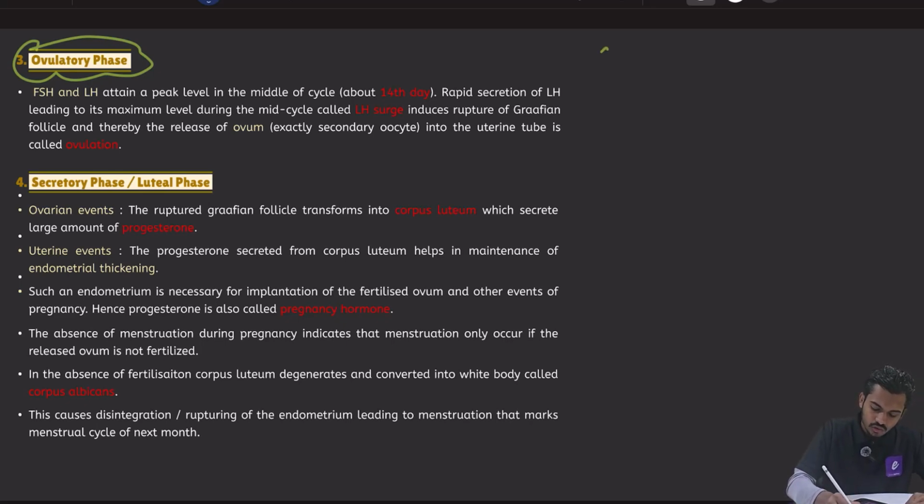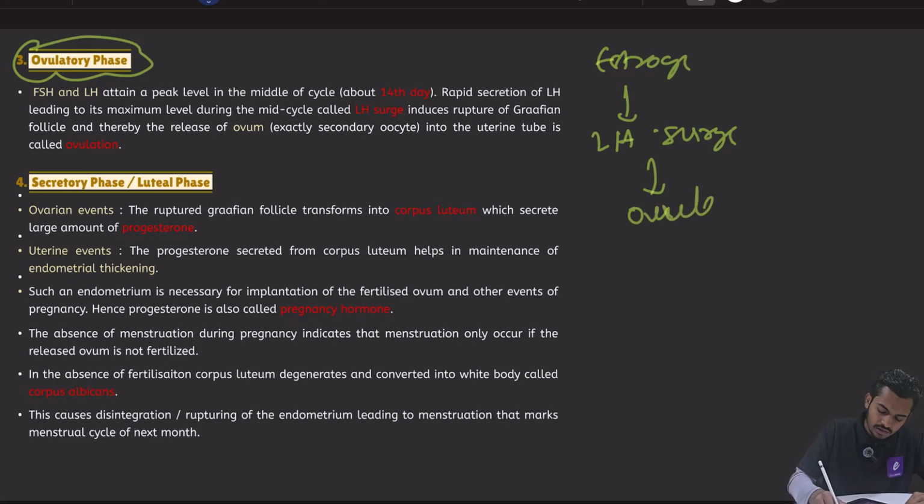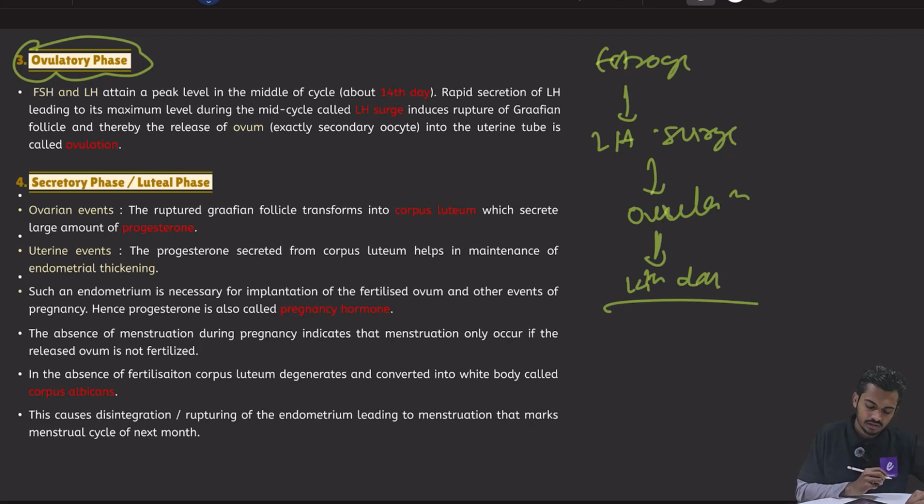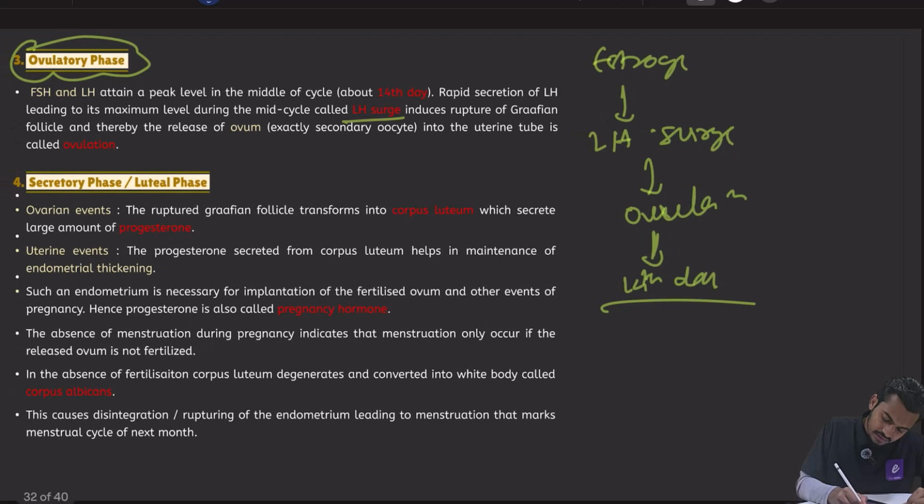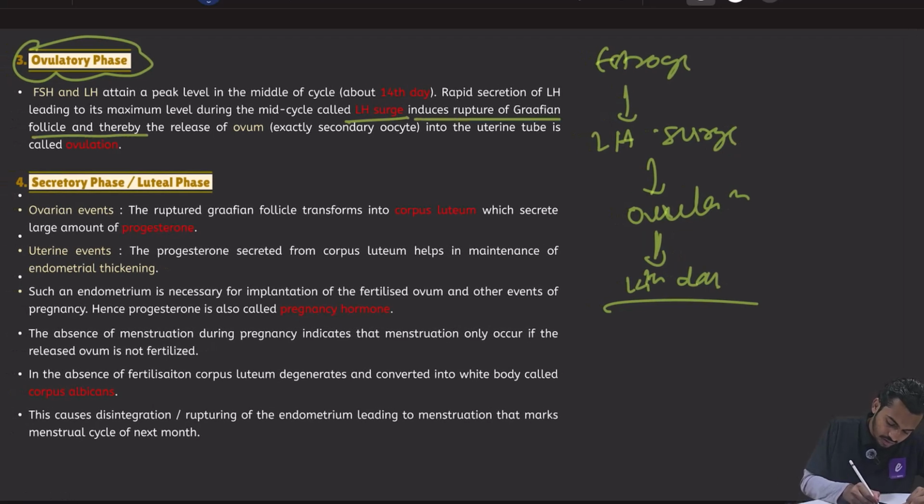So the estrogen will bring LH surge. This LH surge will bring ovulation. And this ovulation, if the cycle is of 28 days, this ovulation will be on the 14th day. Understood? So आप देख सकते हैं. So there will be LH surge which induces rupture of Graafian follicle and thereby releases the ovum. So ovum release होगा and this is called as what? Ovulation. Right? Then there will be luteal phase or secretory phase.